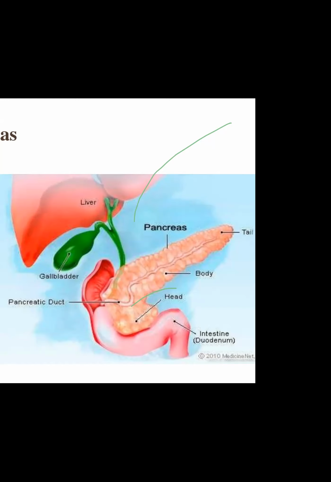Digestive, very good. So it's a part of the digestive system. You can see a few parts being labeled here. Among these, which is an endocrine and an exocrine gland? Among the various glands I told you we are going to study, in this image you will find one particular structure which is both endocrine and exocrine in nature.